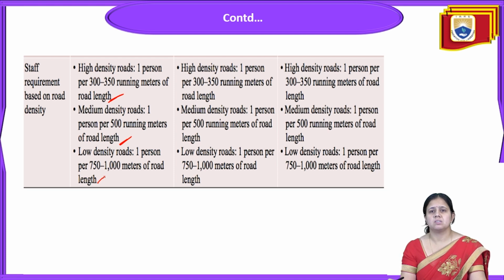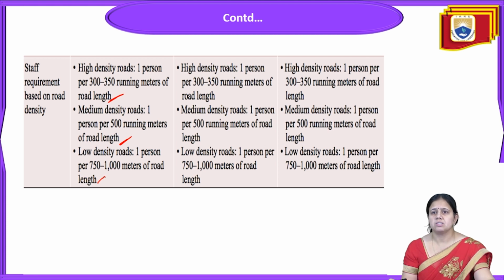Next, the medium density road has one person per 500 running meters of road length. A low density road has one person per 750 to 1000 meters of road length. The same applies in the case of a big city. In a big city, a high density road, meaning a more densely populated road, has one person per 300 to 315 running meters of road length. For a medium density road, it is one person per 500 running meters of road length.